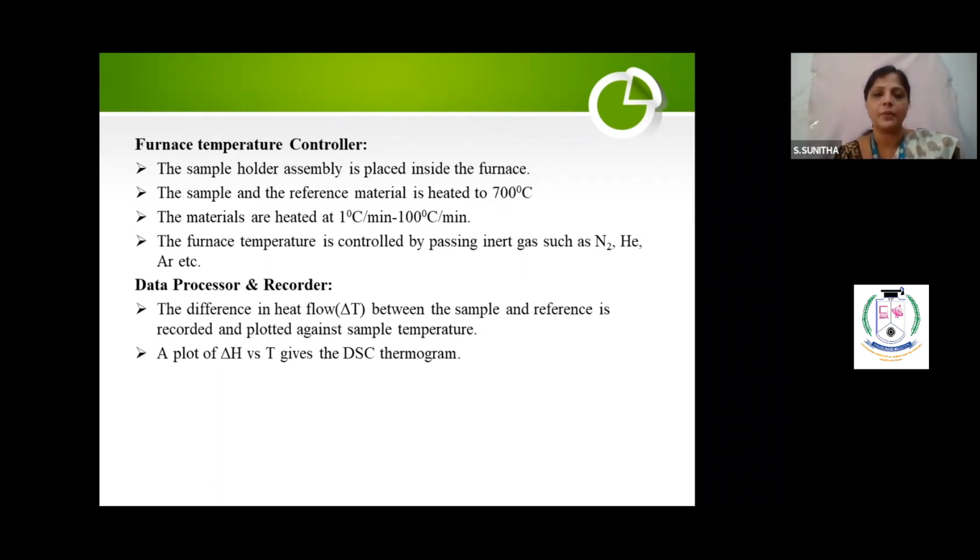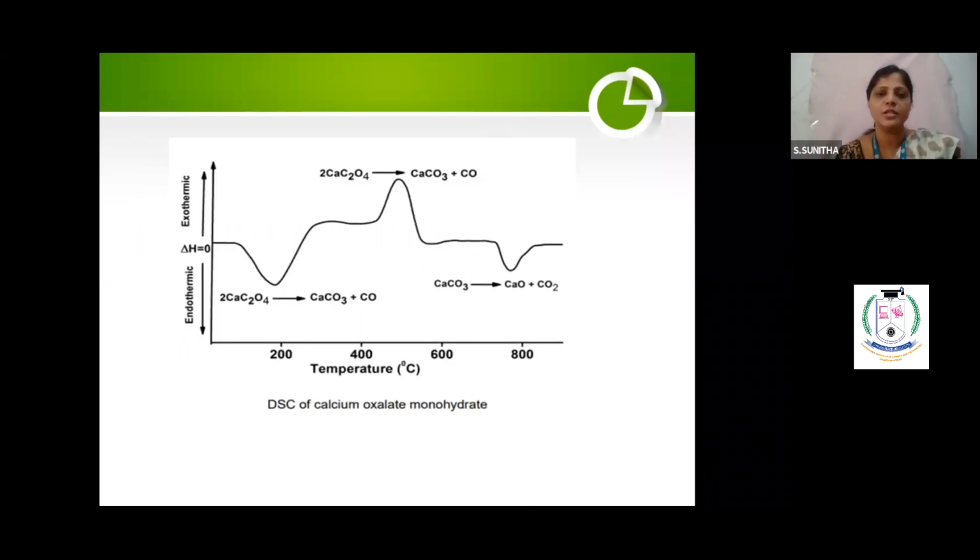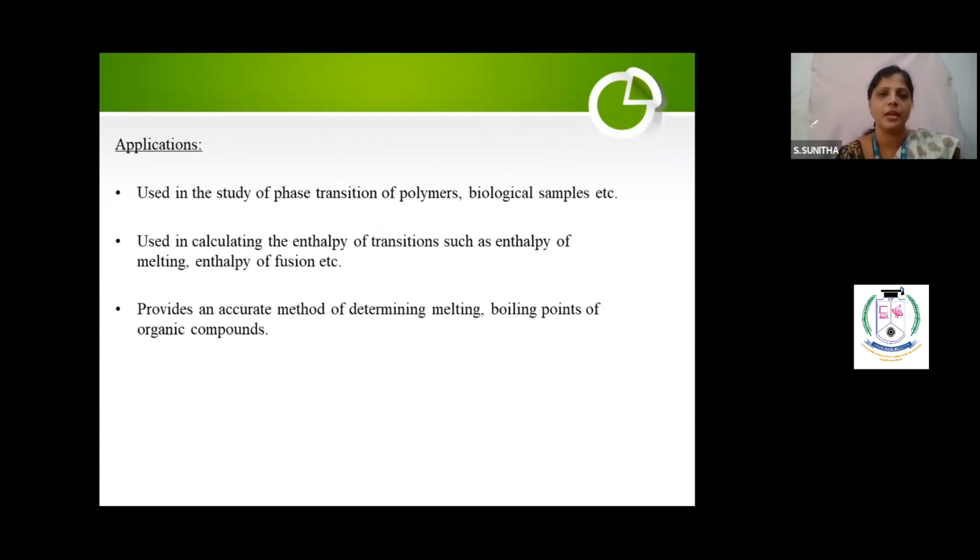The data processor and recorder will record the difference in heat flow between the sample and the reference material, and it is given to the display. And this is what you will see, endothermic and exothermic. I have shown you the graph. So this is endothermic, exothermic and endothermic. Here you will see only delta H is equal to 0. Did you understand or not? So temperature should be increasing or decreasing depending upon the requirement.